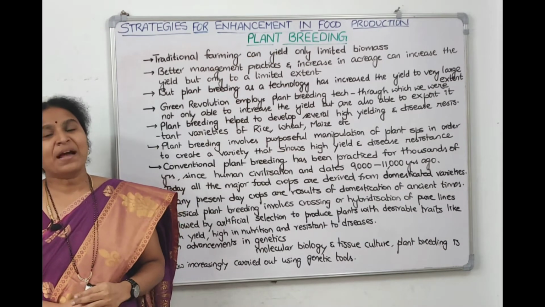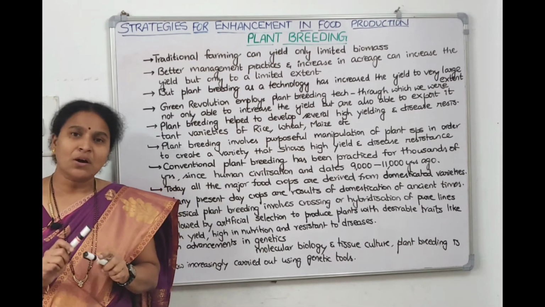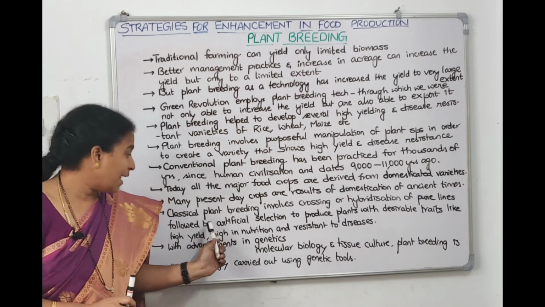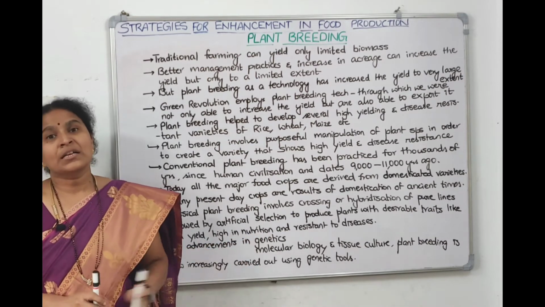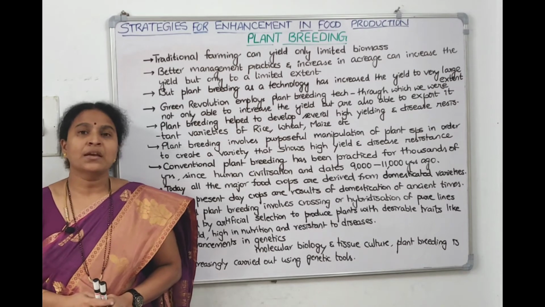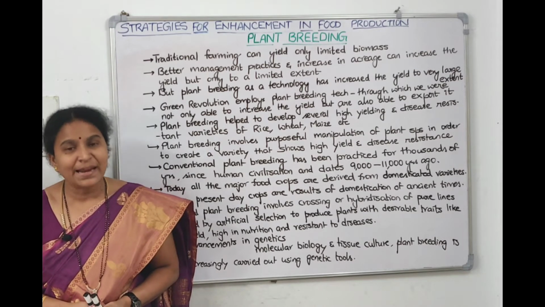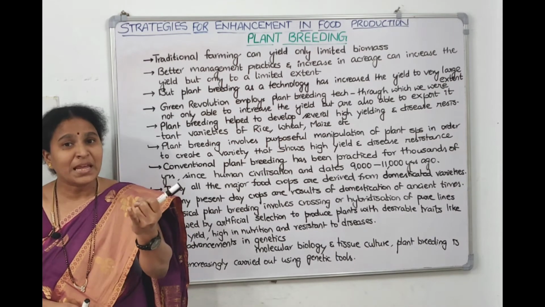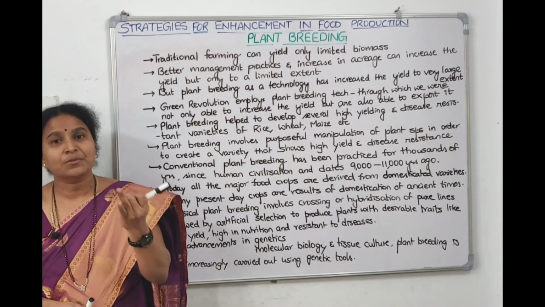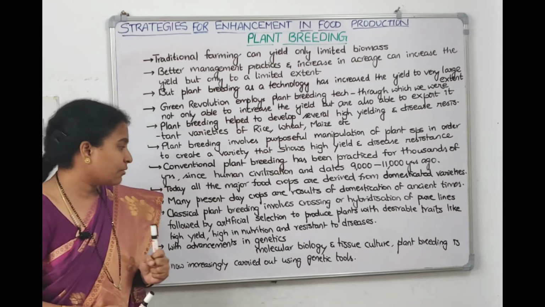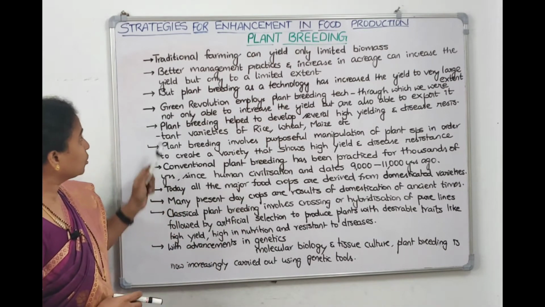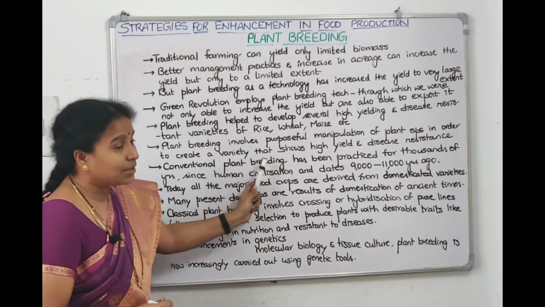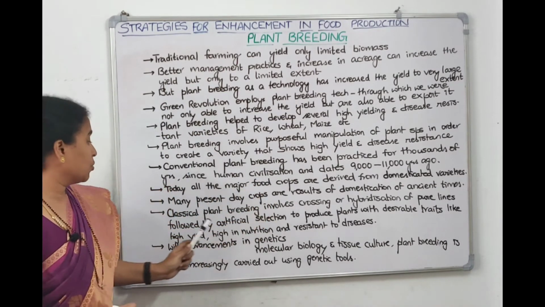So classical plant breeding involves crossing or hybridization, and then after that artificial evaluation, artificial selection of those progeny which are having desirable traits. What do you mean by desirable traits? Desirable traits means in terms of yield, in terms of nutrition, in terms of disease resistance, right? So we understood what is traditional farming, we also understood what is conventional plant breeding, we even understood what is classical plant breeding.